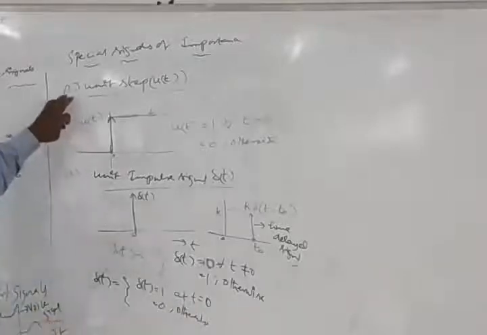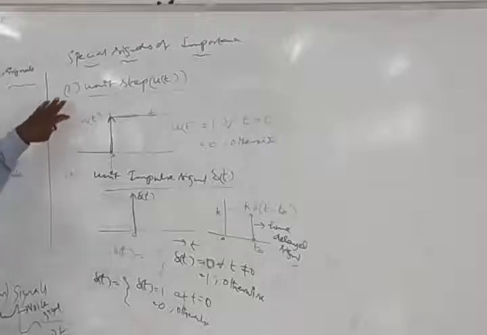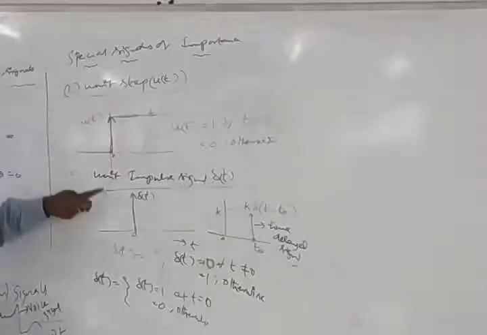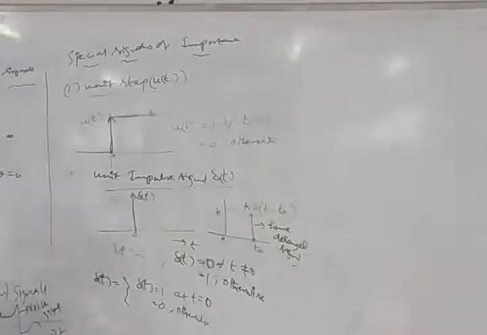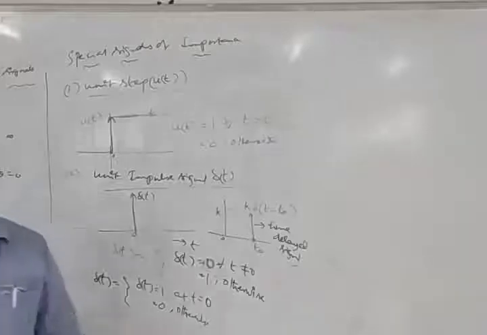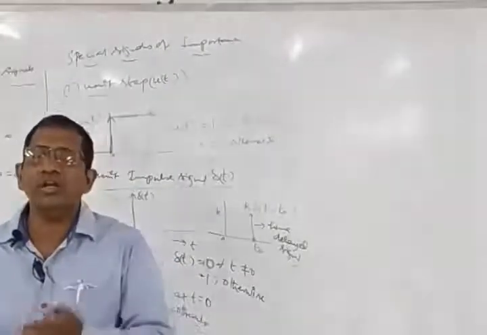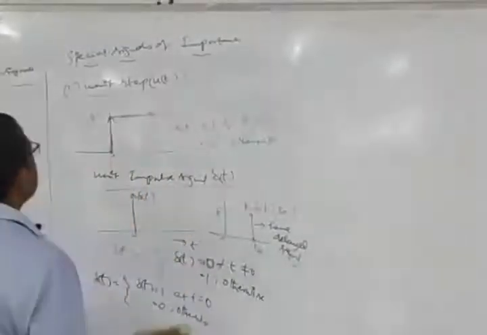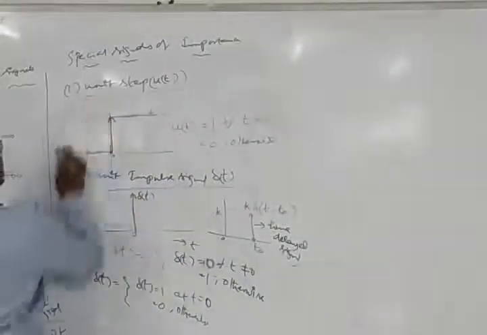So with this we have two types of special function signals, called the unit step signal and the unit impulse signal. Now this unit impulse signal is normally used for sampling. Whenever we want to convert an analog signal into a digital signal, we normally use this type of unit step and unit impulse signals.